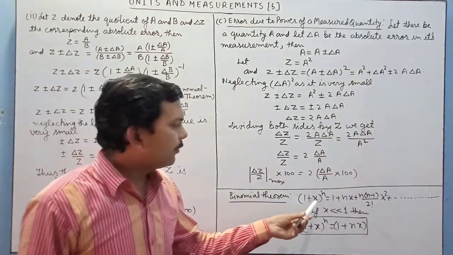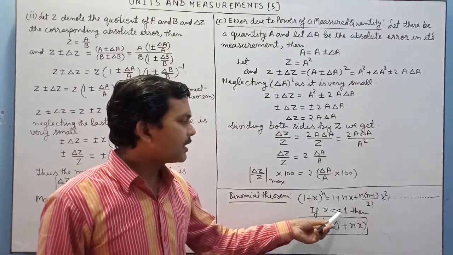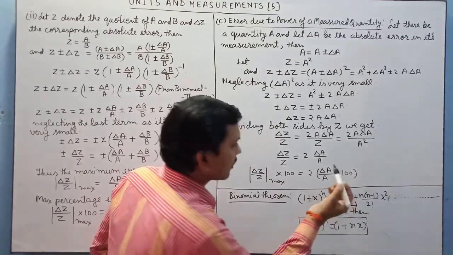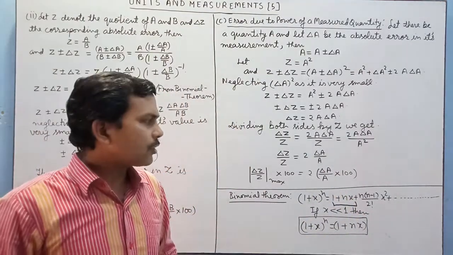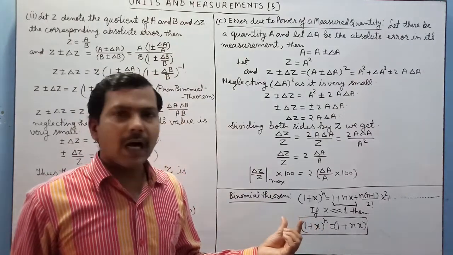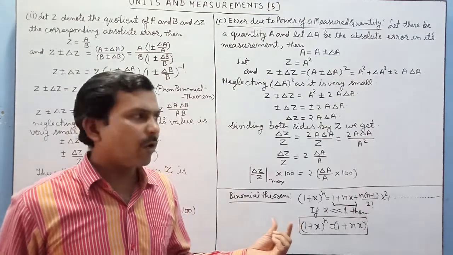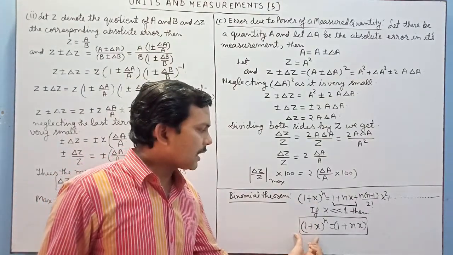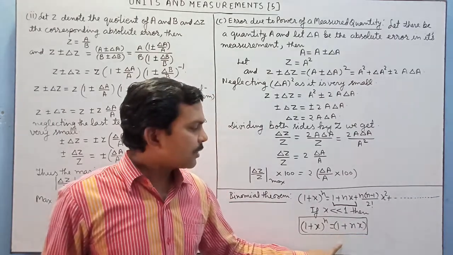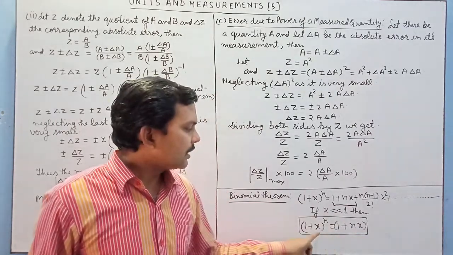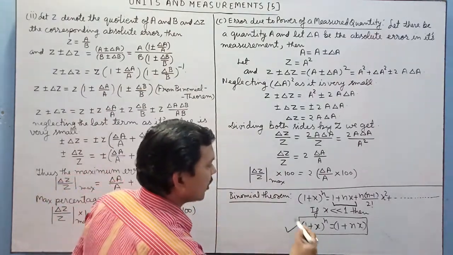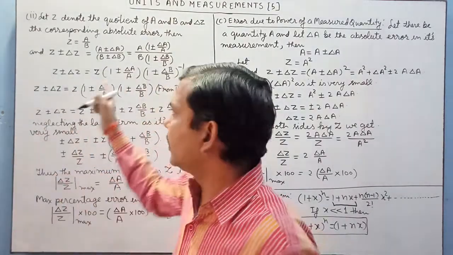Now if this x is much less than 1, in that case we will consider only these two terms on right hand side. Rest of the terms which are containing higher orders of x are neglected because their values are very small. So we will have the expression (1 + x)^n = 1 + nx. But this expression can be applied only when this x is much less than 1. We have to apply only this form of binomial theorem here in this case.